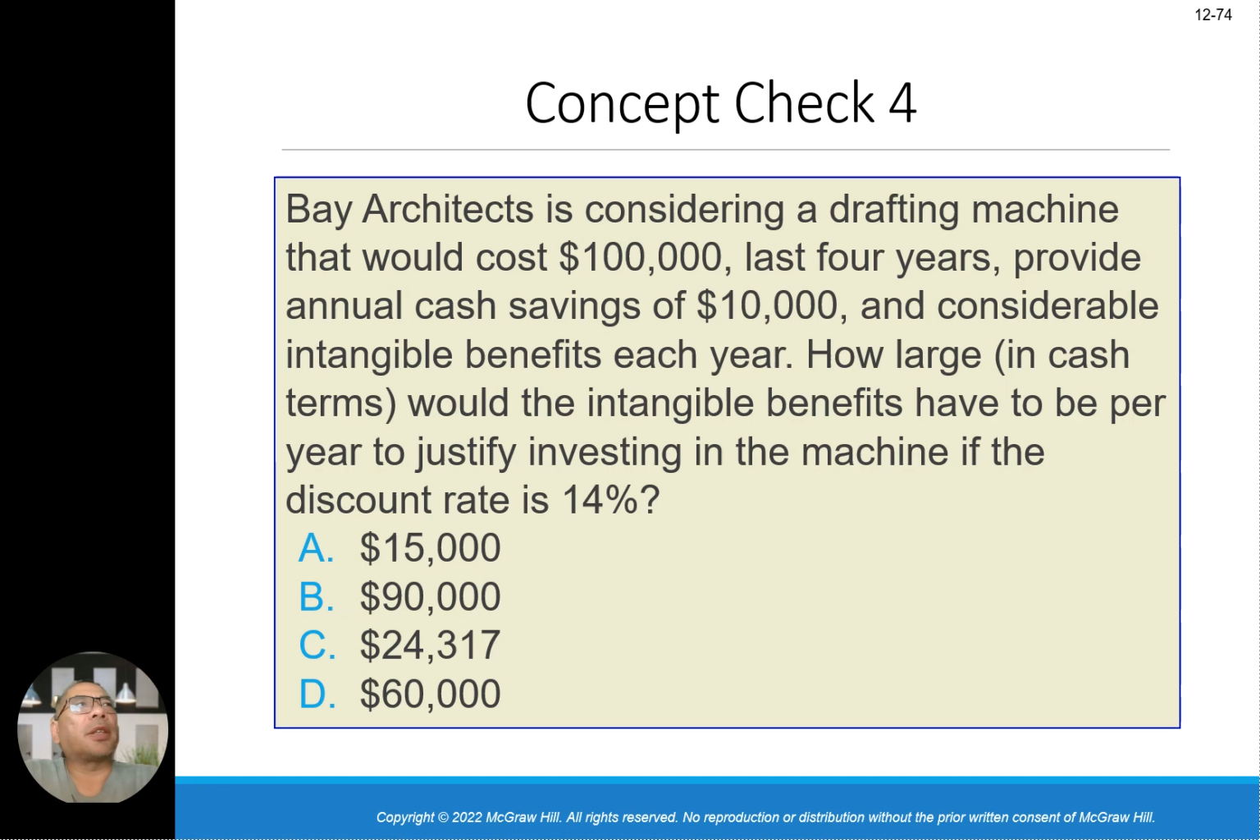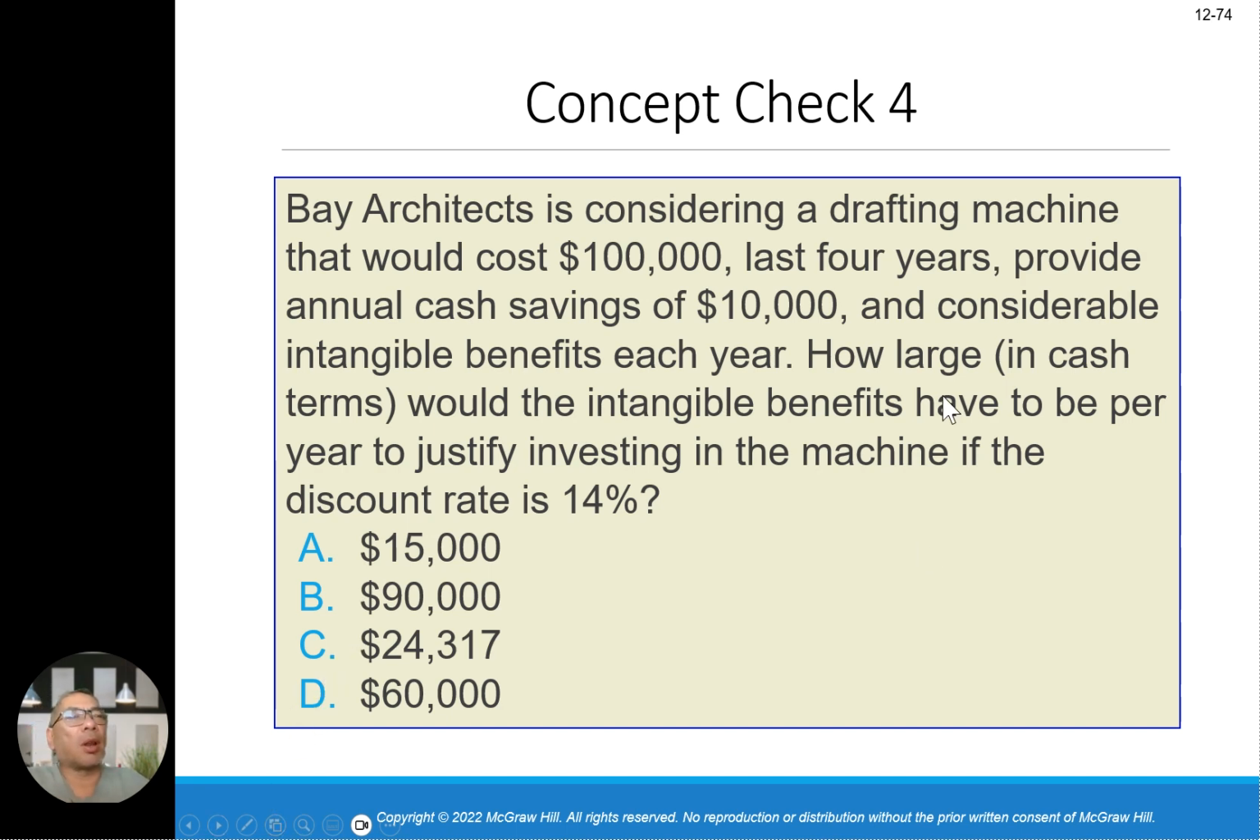Bay Architect is considering a drafting machine of 100,000 with a life of 4 years, which provides a cash flow of 10,000. Consider the intangible benefit as well. How large would the intangible benefit need to be to justify investing in the machine if the return is 14%? So based on this, A, B, C, or D.